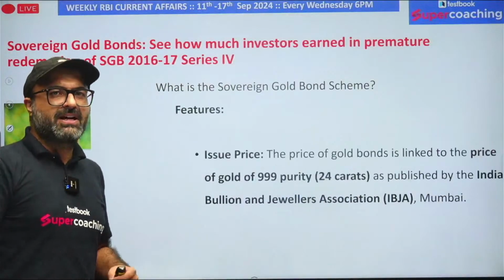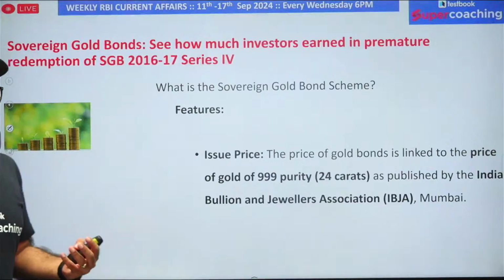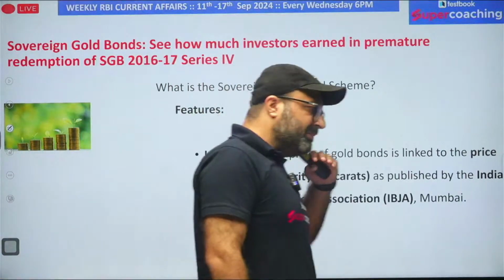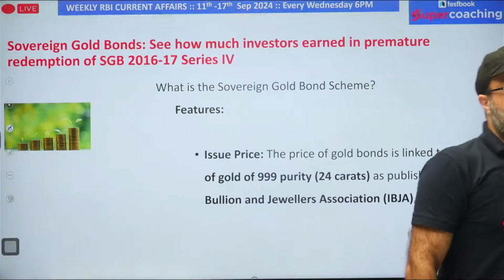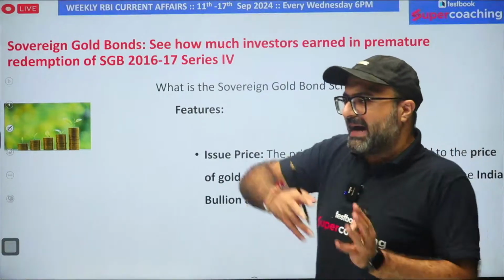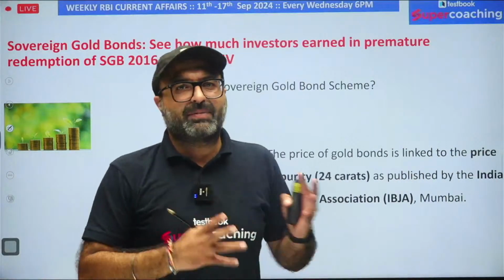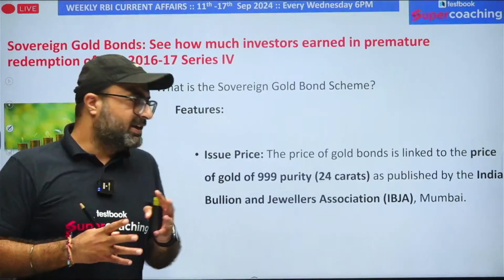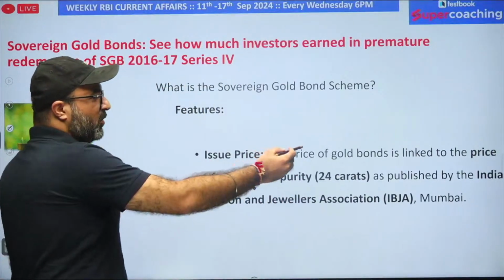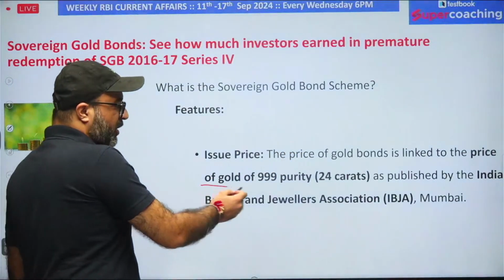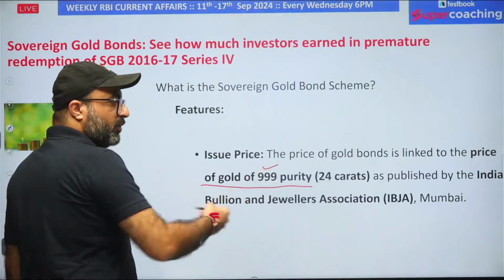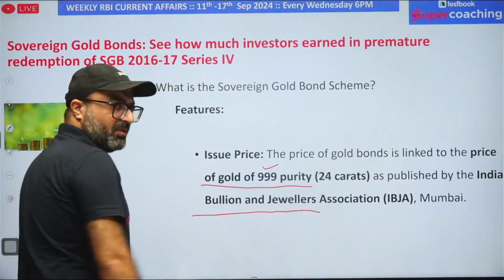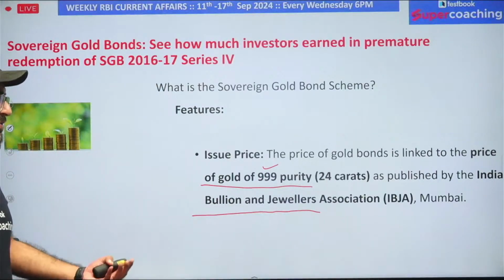But the question is, what is the limit up to which an individual can purchase? Along with that, sir, what will be the price of this particular bond? And what is the minimum and maximum limit till which a purchase can be done? Let's discuss that. Issue price: the price is linked to the price of gold of 999 purity, that means 24 karat gold, as published by the Indian Bullion and Jewellers Association, Mumbai.